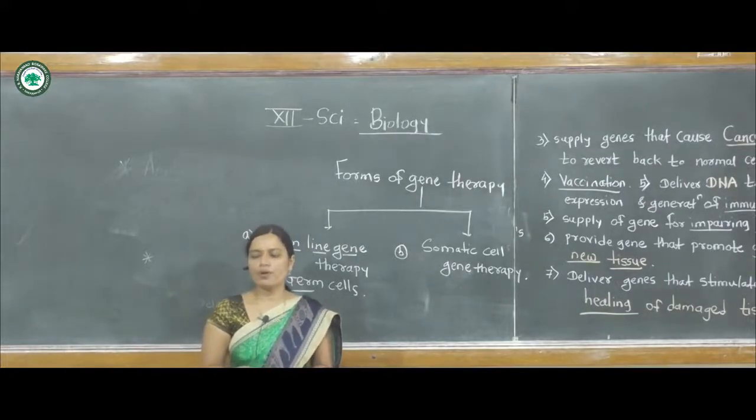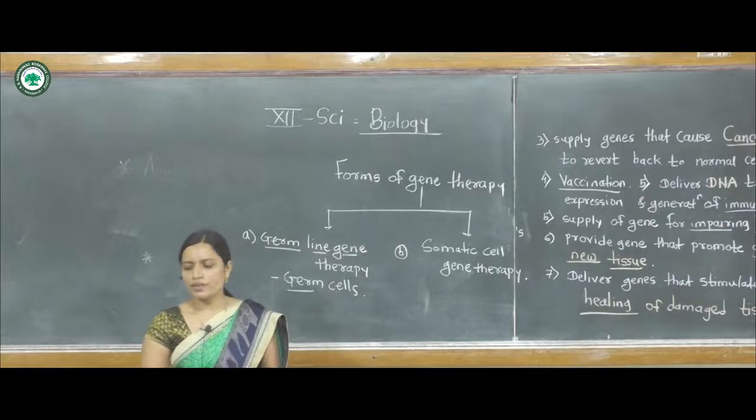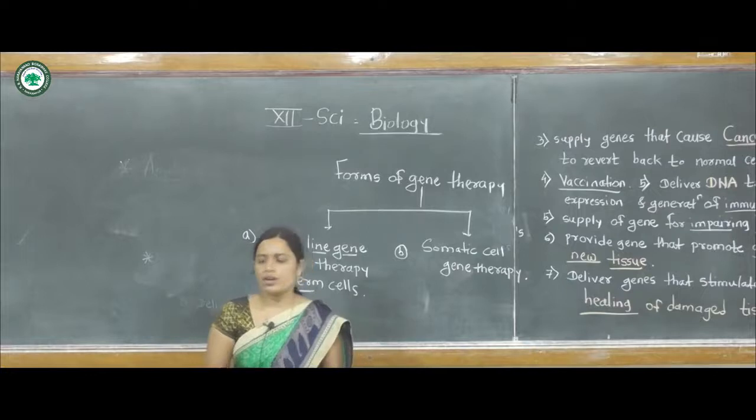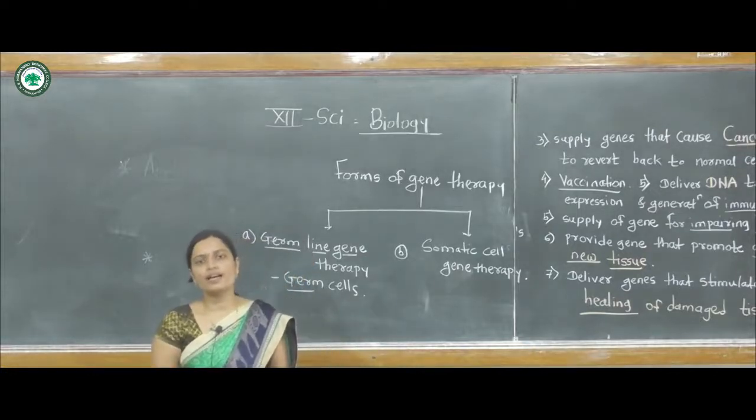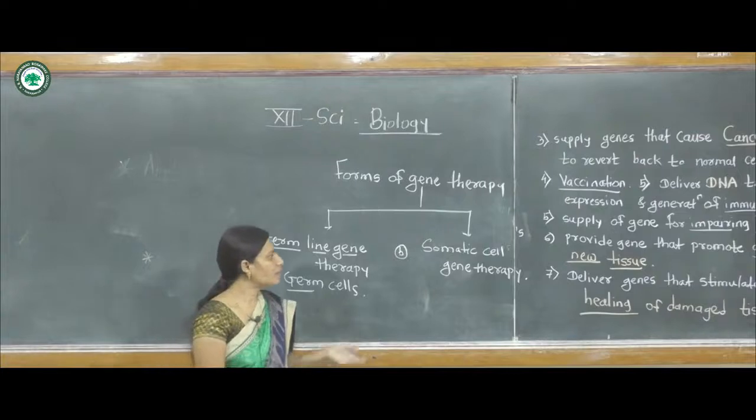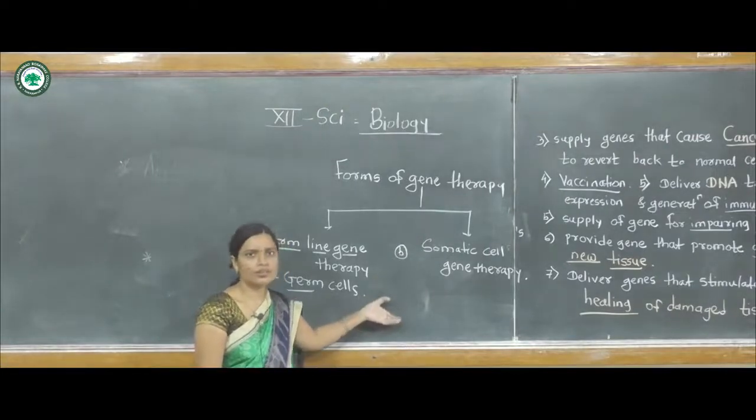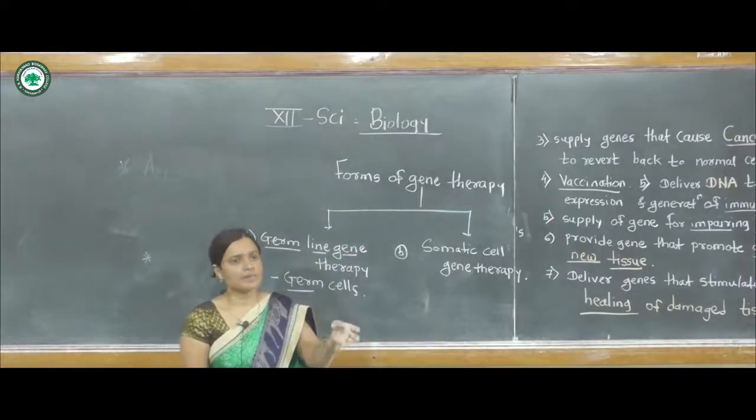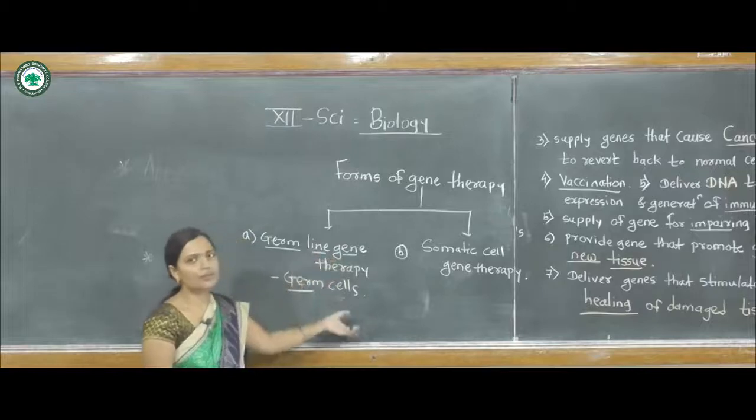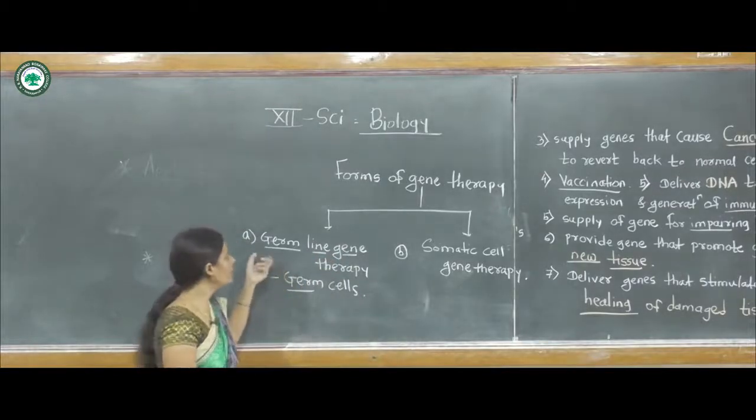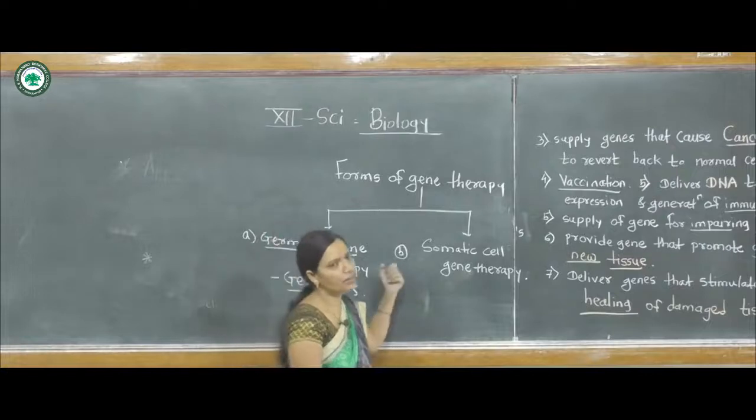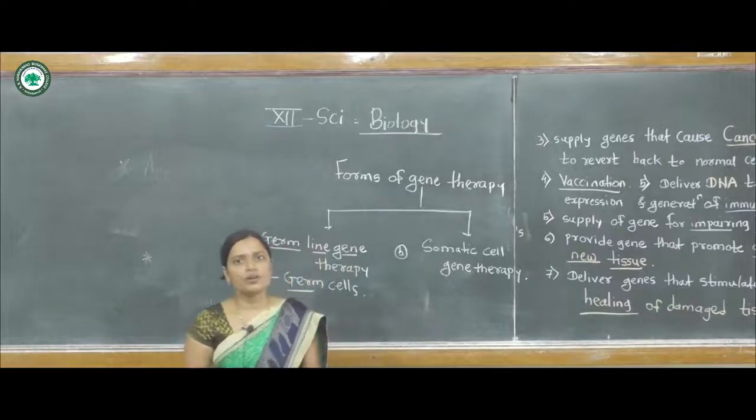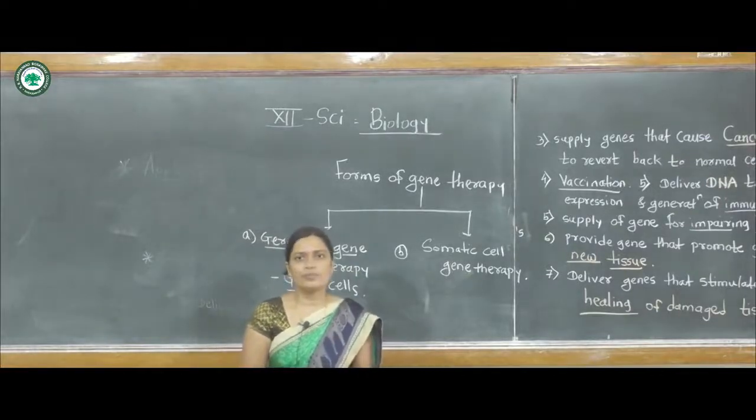We have already employed it for the treatment of different types of disorders like blood disorders, cancers, and other diseases like hemophilia and sickle cell anemia. Gene therapy is utilized in different ways. These are the two important forms of gene therapy, germ-line gene therapy and, with the help of somatic cells, somatic cell gene therapy. It is the most important application of biotechnology.